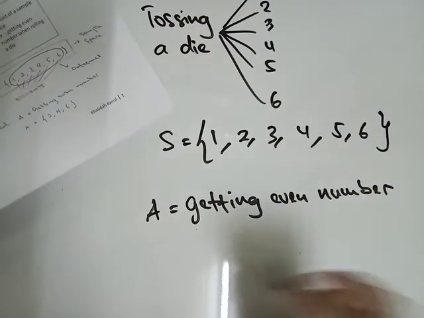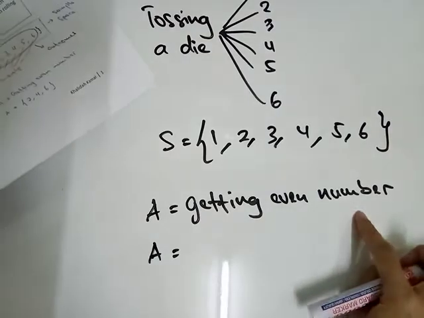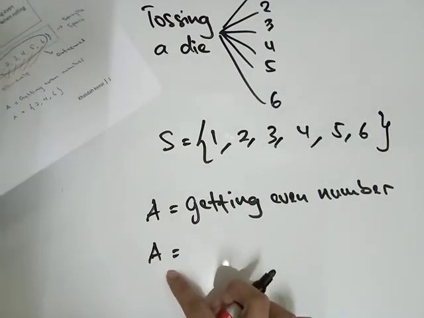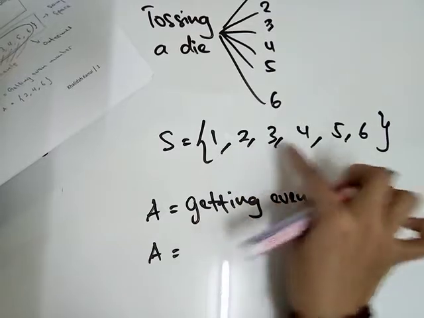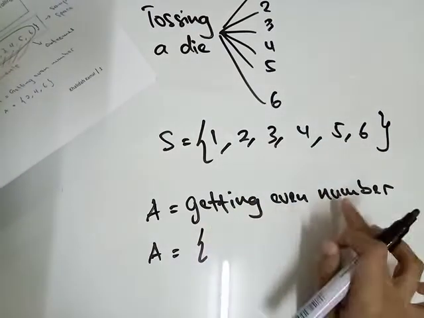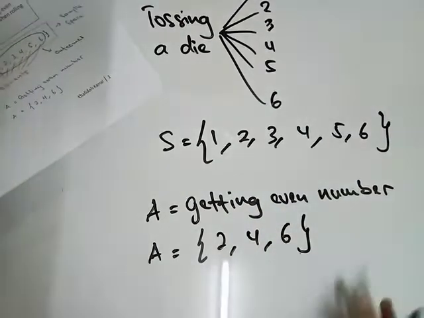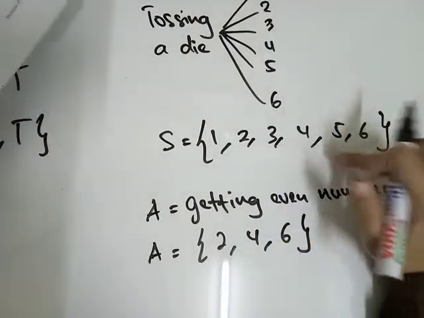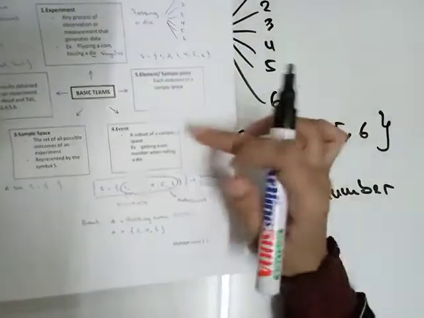So what is the element for set A? Set A ni getting even number. From the sample space dia, 2, 4, 6. So the element for set A, getting even number, is 2, 4 and 6. Kita based on sample space, the outcomes dia. So that is number 4.